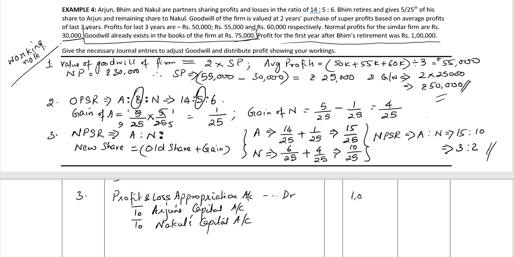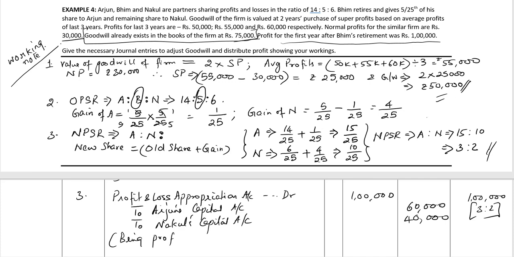Rupees 1 lakh distributed in 3:2. 60,000 for Arjun and 40,000 for Nakul,